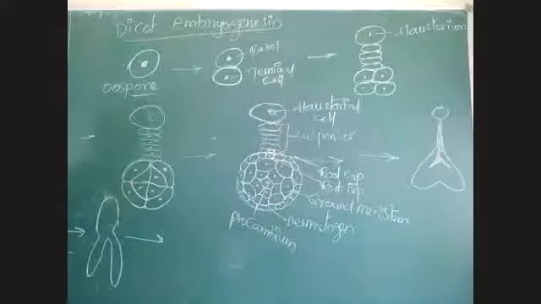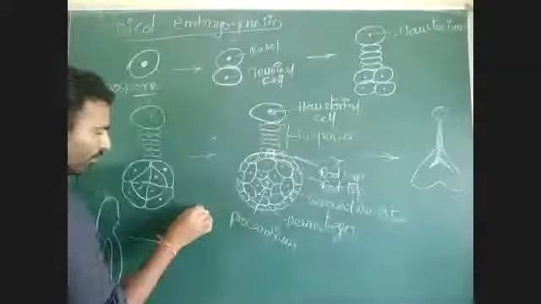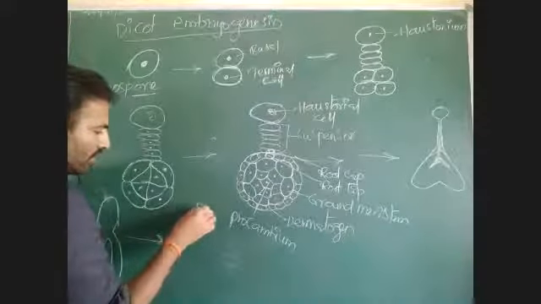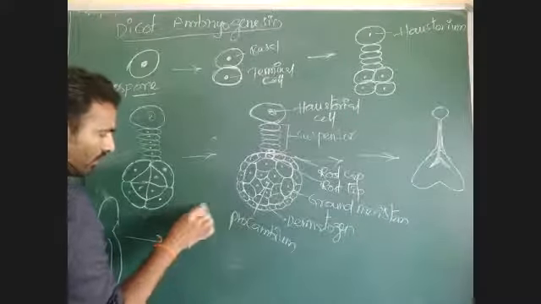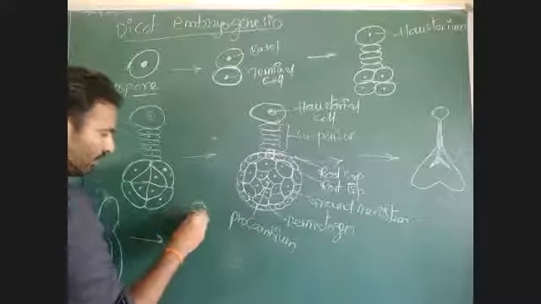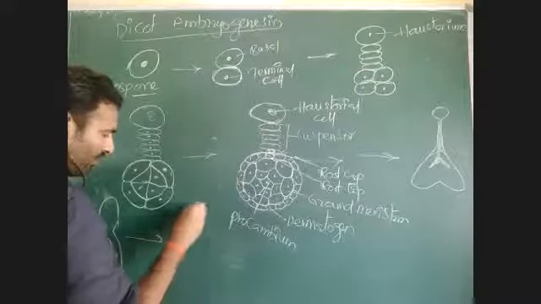Then, after complete filling of that proembryo, the dicot embryo looks like this.